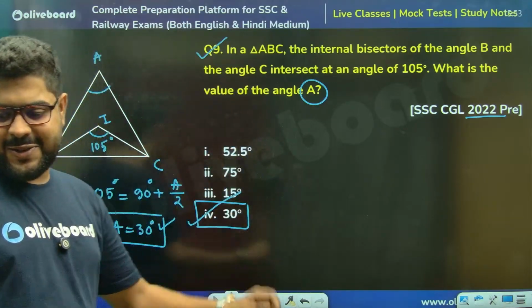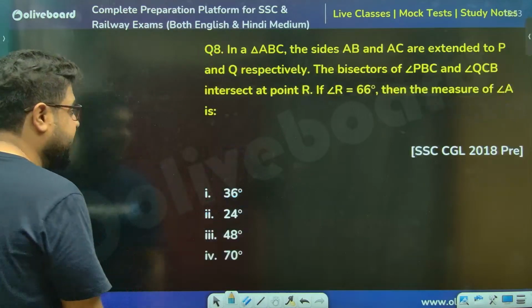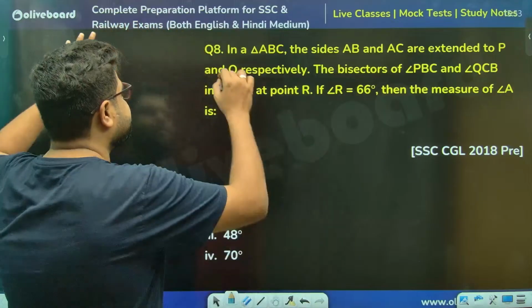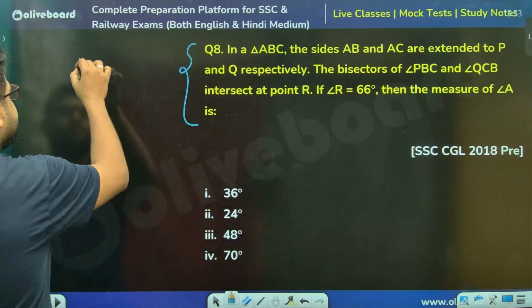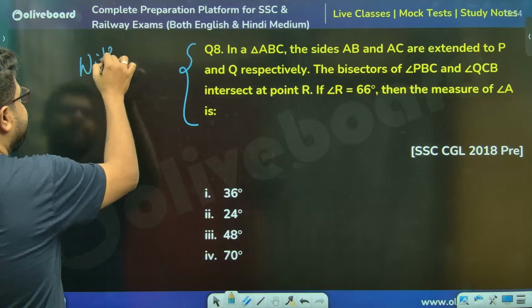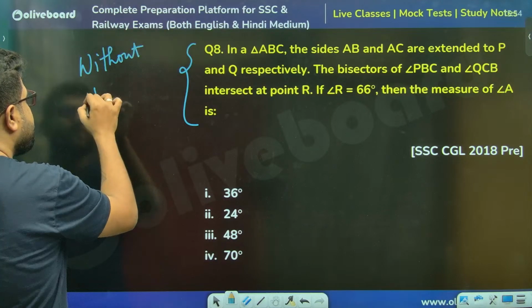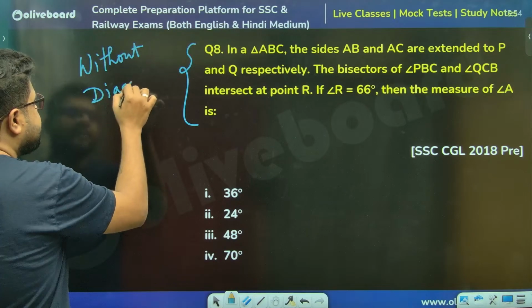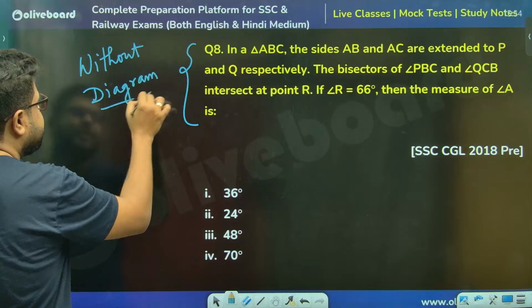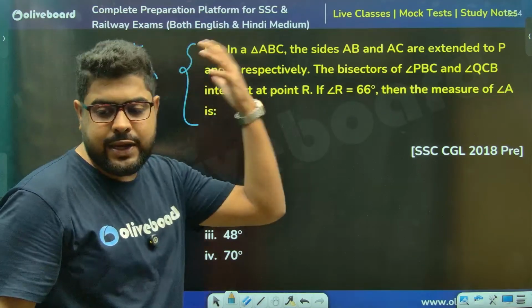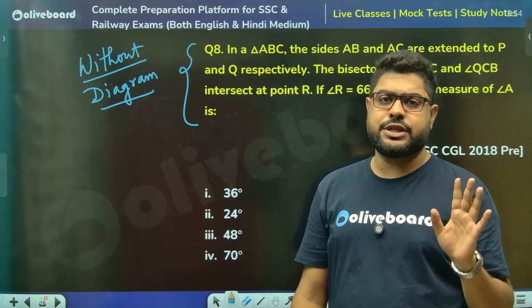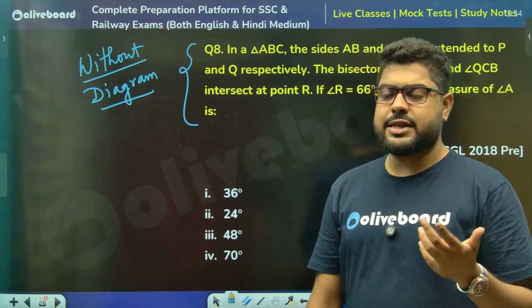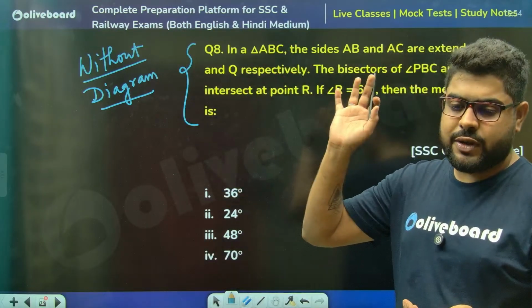Now, if you have understood this, let's try to solve this question without a diagram. This is a small little exercise I'm giving you. Don't draw, just visualize, because at the end of the day, geometry and 3D mensuration, even 2D mensuration as well, you need to be able to visualize.